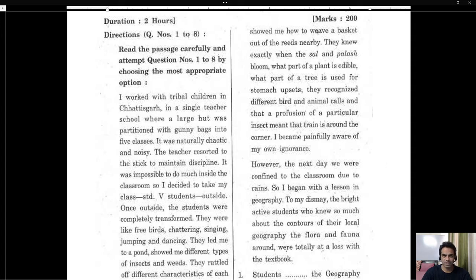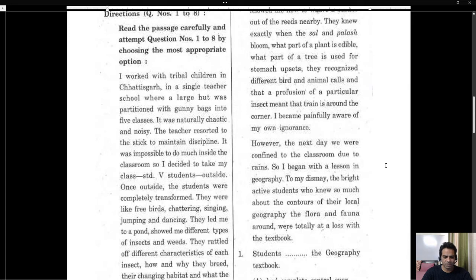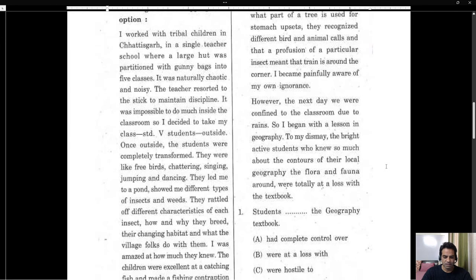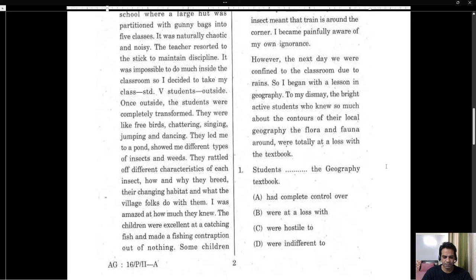So the writer decided to take the students outside the room because this was only a one room school which was separated by gunny bags. So let's read further. Once outside, the students were completely transformed. They were like free birds, chattering, singing, jumping, and dancing. They led me to a pond, showed me different types of insects and weeds. They rattled off different characteristics of each insect, how and why they breed, their changing habitat, and what the village folks do with them. I was amazed at how much they knew.